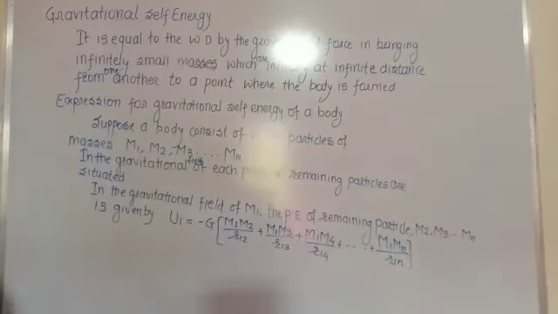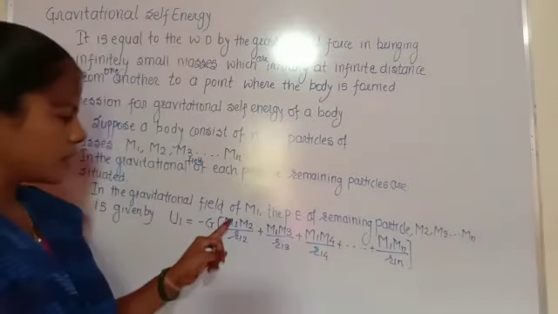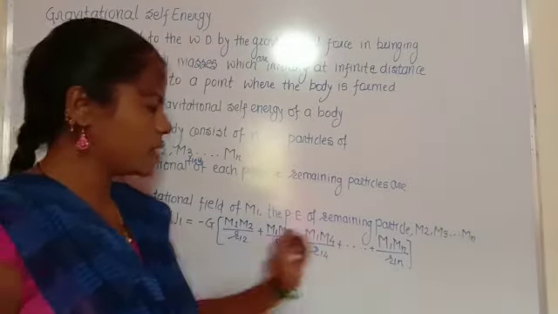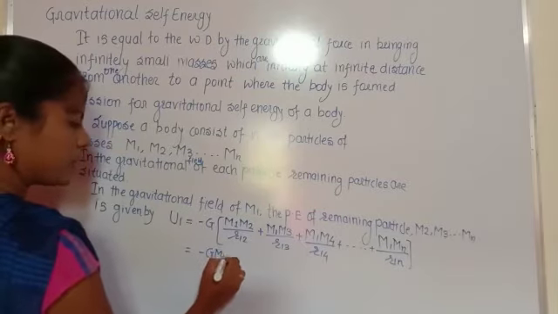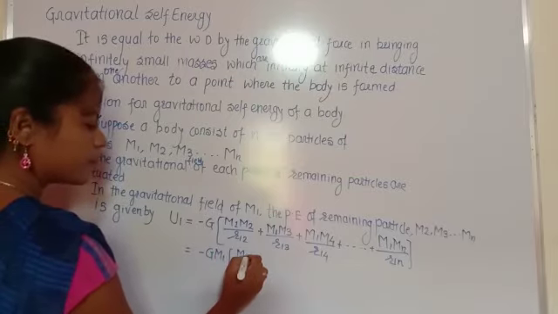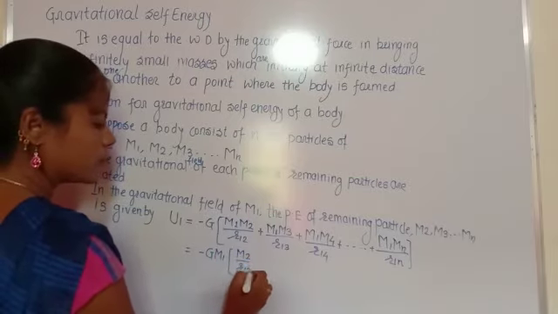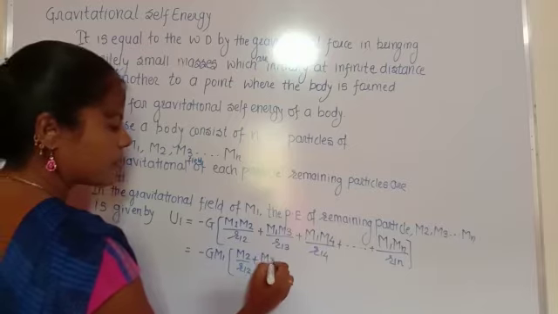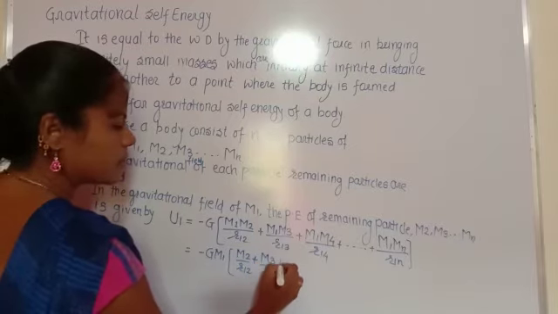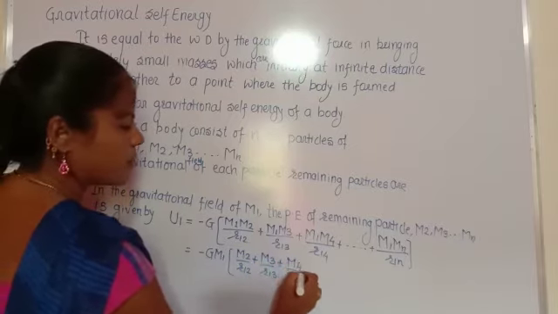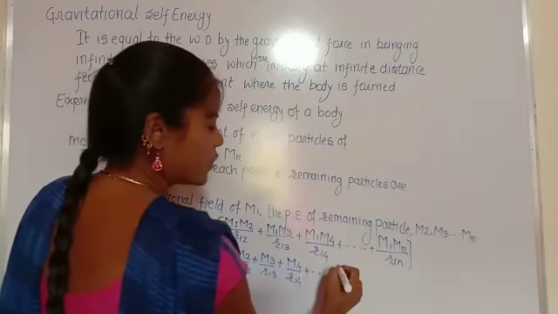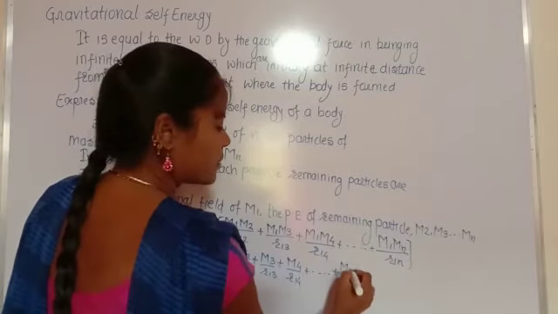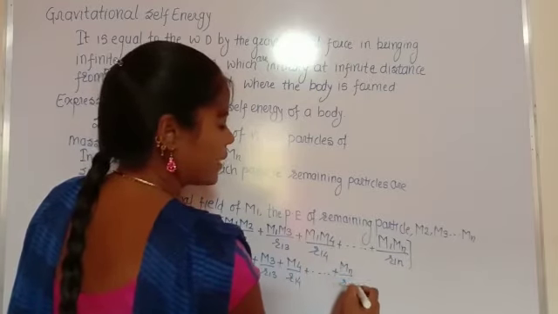So this is the potential energy, and in this, M1 is common, so we take it outside the bracket: G M1 times M2 by R12 plus M3 by R13 plus M4 by R14 plus up to Mn by R1n.